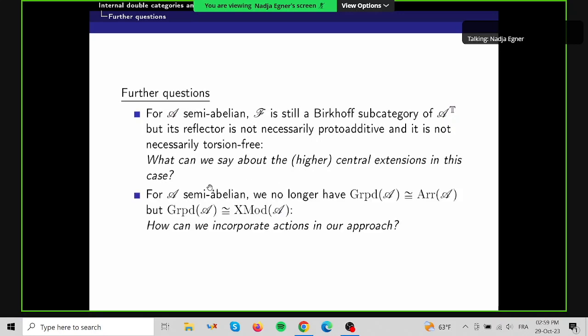And the other question is that if A is semi-abelian, then we no longer have the equivalence between the internal groupoids and the arrow category, but we have to replace the arrow category by internal crossed modules in A, where we have an arrow and then also an action of the codomain on the domain, which satisfies two conditions. And then the question would be, how can we incorporate actions in this approach?